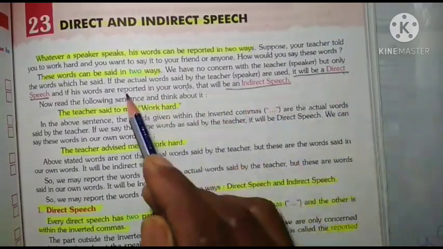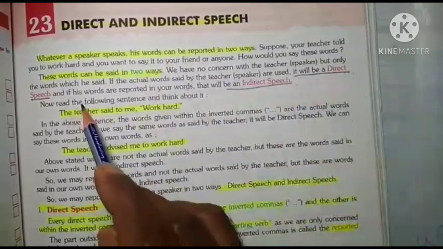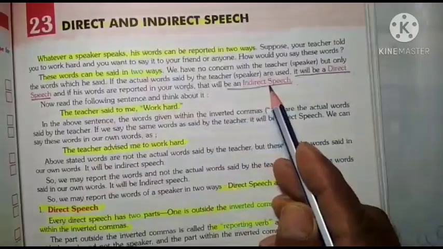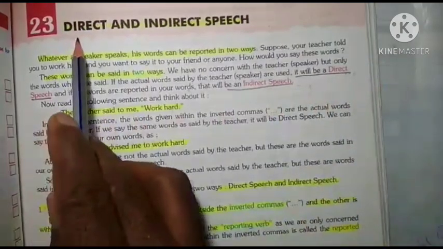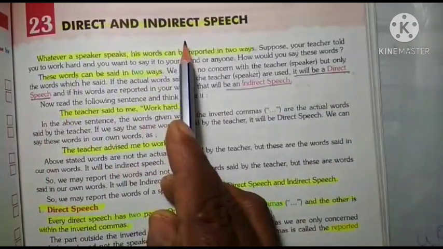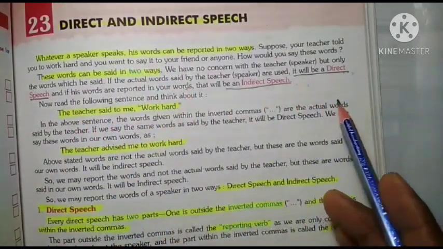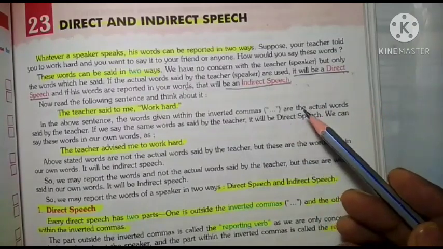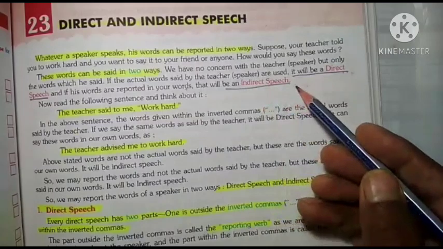Now clear? Means if the actual words said by the teacher are used, it will be direct speech, and if his words are reported in your words, that will be indirect speech. Now clear? Direct and indirect speech. What is direct and what is indirect? Means when we represent the actual words which are said by the speaker, it is called direct speech. When we represent his words in our own words, it is called indirect speech.